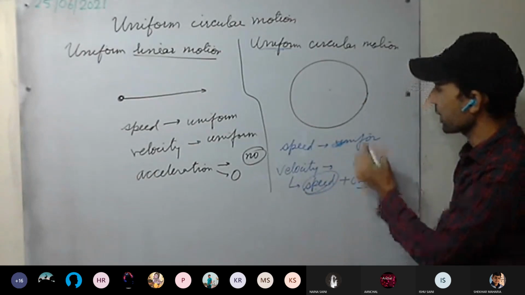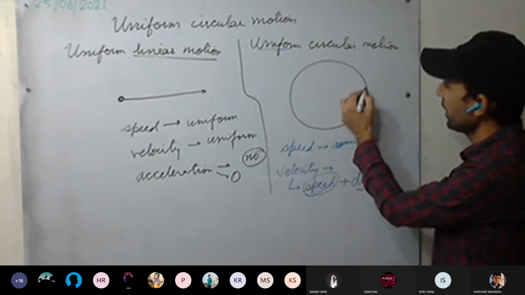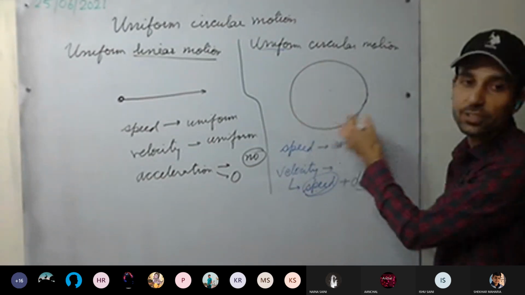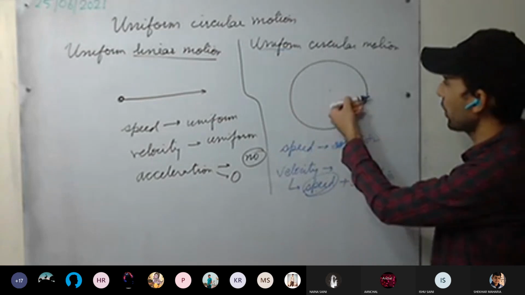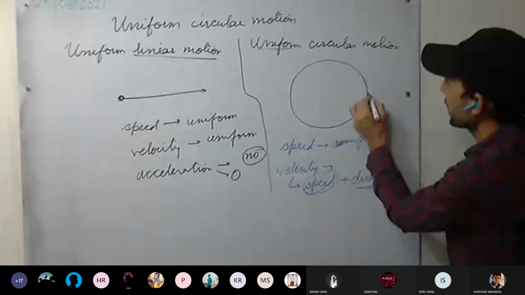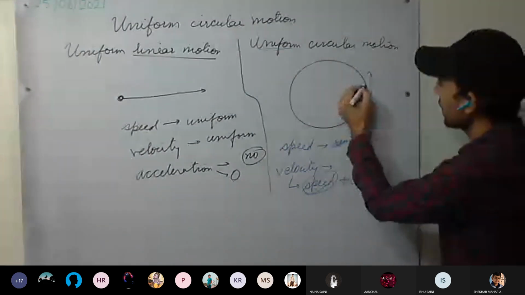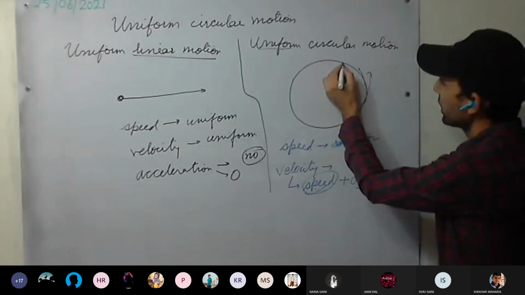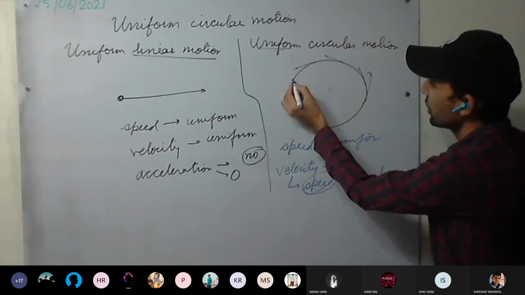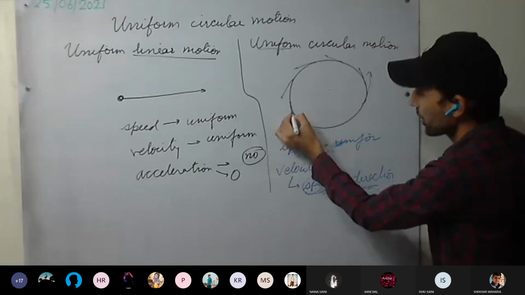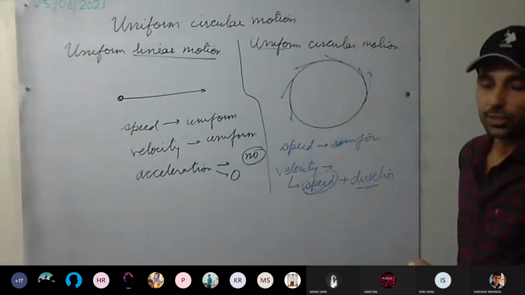But see the direction. At every moment, at every point of the body, the direction is changing. Take this point. At this point, the body is going in this direction, but after some time, the body is moving in this direction. These are the directions of the body at each point. And how do we calculate the direction?